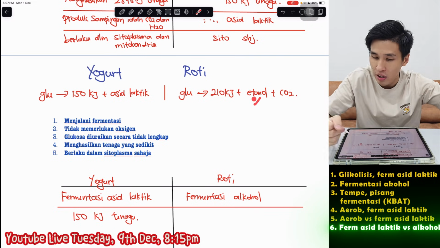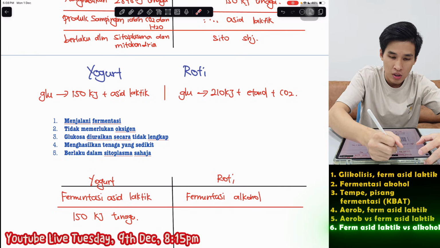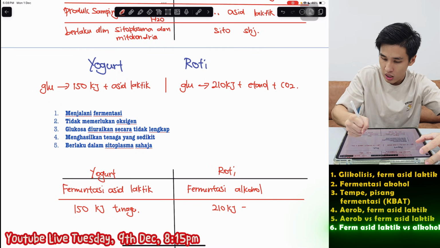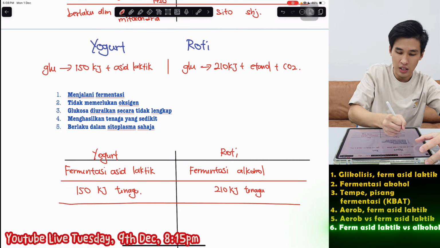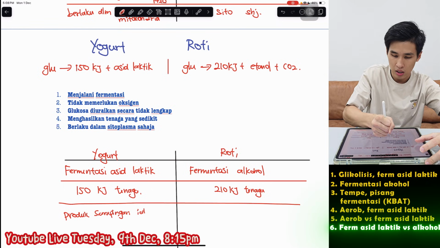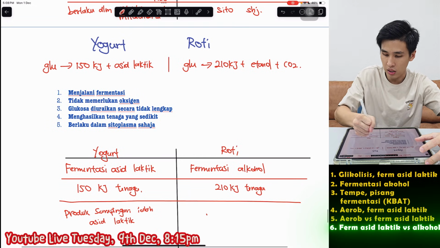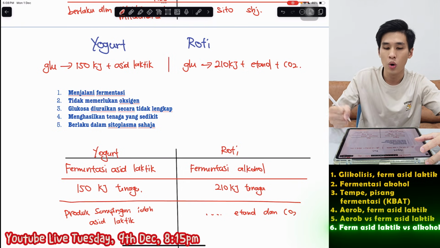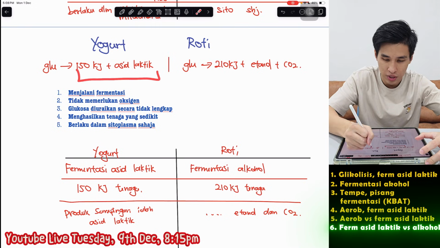Ethanol not the main thing, makan roti tidak akan mabuk, ethanol will evaporate after you bake the bread. So this one menghasilkan 210 kilojoule tenaga. And then the produk sampingan just now, so this one is ethanol dan CO2.